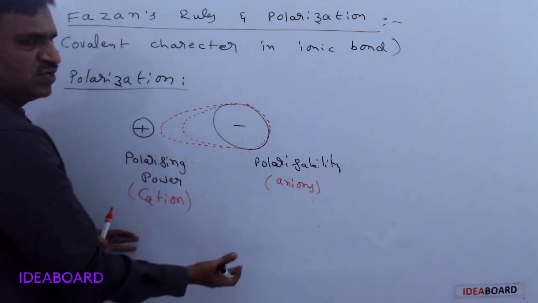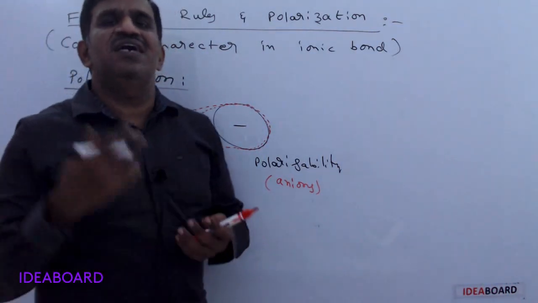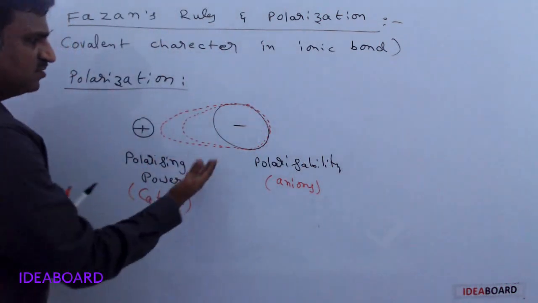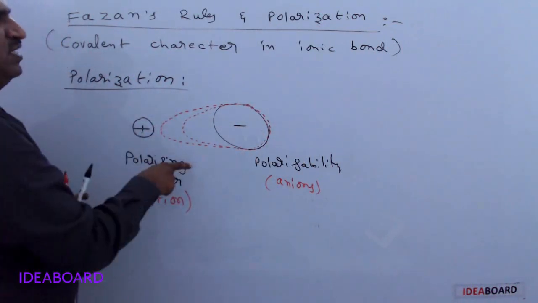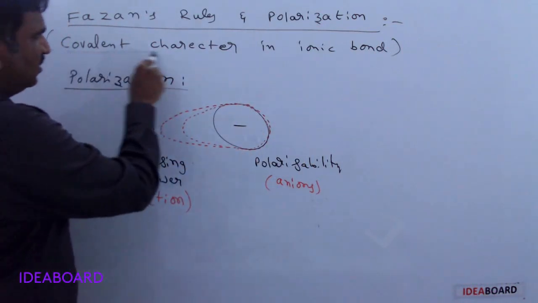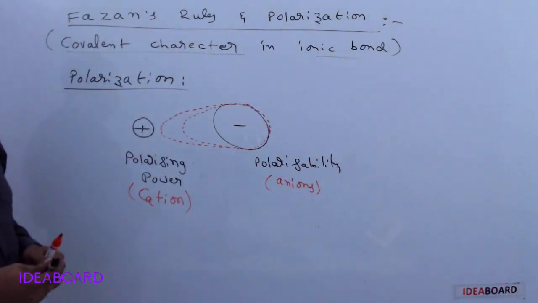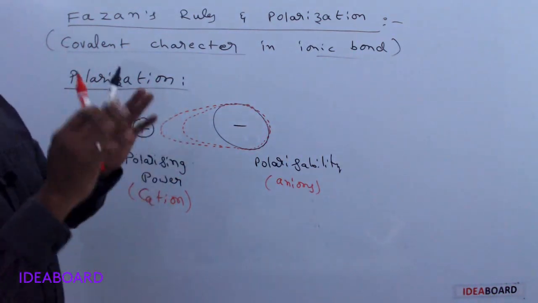In between two neutral atoms, what type of bond is present? Covalent. It has an ionic bond, but not completely neutral. Because of this polarization process, it gets some covalent character, which is called covalent character in ionic bond. So first of all, please remember polarization.